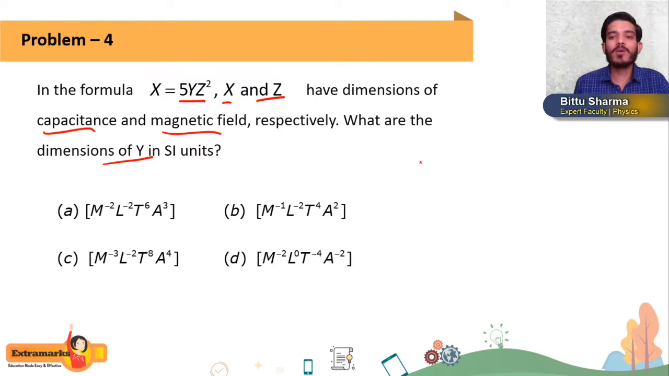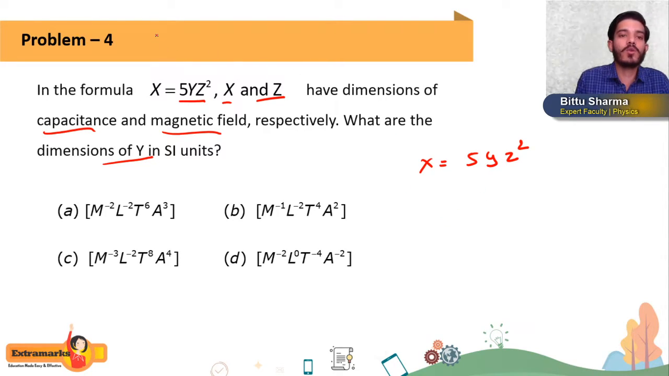So they are asking for the dimension of y. What equation is given to us? x is equal to 5yz square. Now what is x, students? x is the capacitance, and the dimension of capacitance we have to calculate. How? We know that C is equal to what? Q by V. Yes or no? Where C is equal to Q by V.